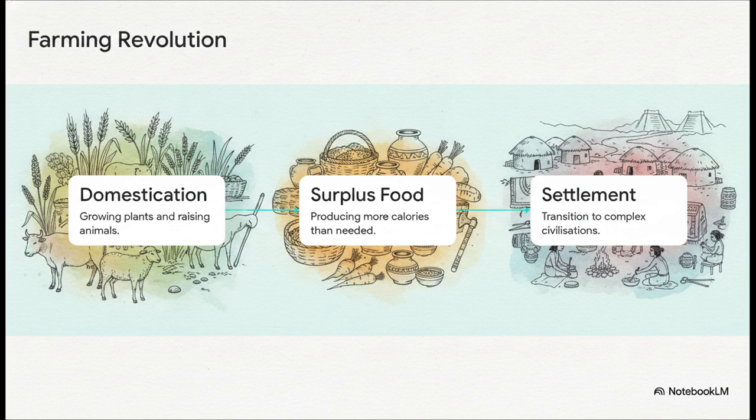And that surplus? That is the absolute key to Step 3. Because not everyone had to spend their entire waking day looking for a meal, people could transition away from a nomadic hunting lifestyle. They could settle down in one place, which freed up tons of time to develop new crafts, establish trade routes, and ultimately build complex civilizations.